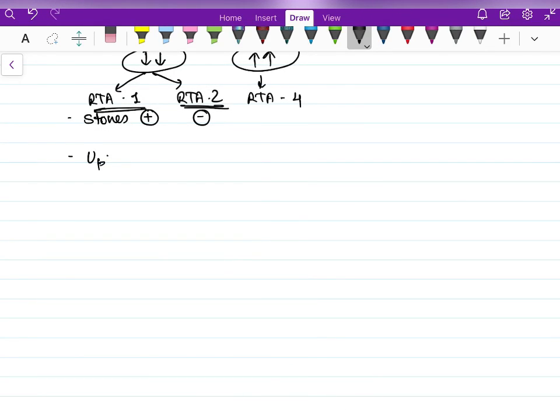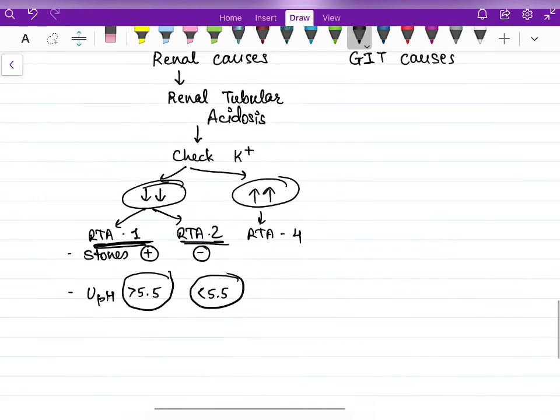And another thing is urinary pH. In RTA type 1, urinary pH will be more than 5.5. In RTA type 2, urinary pH will be less than 5.5. As we all know, RTA type 1 is distal tubular acidosis. So acidification of urine mainly occurs in the distal tubules. So whenever a patient is having RTA type 1, it will be a more severe defect. So urinary pH will be more towards the basic side. But in RTA type 2, the defect is not as severe as RTA type 1. So urinary pH will be on the slightly acidic side.